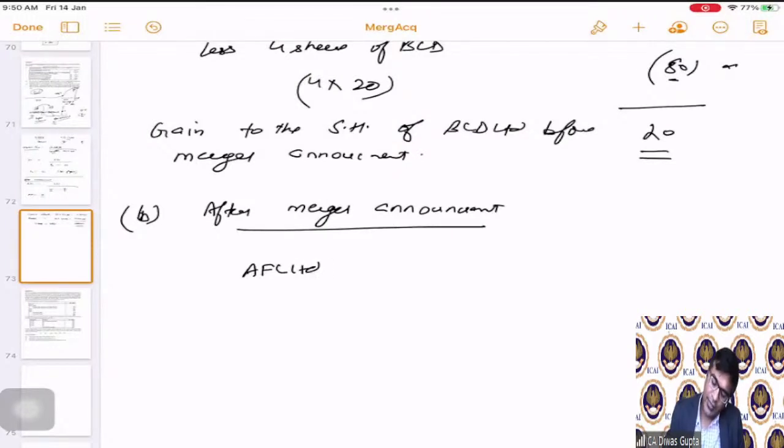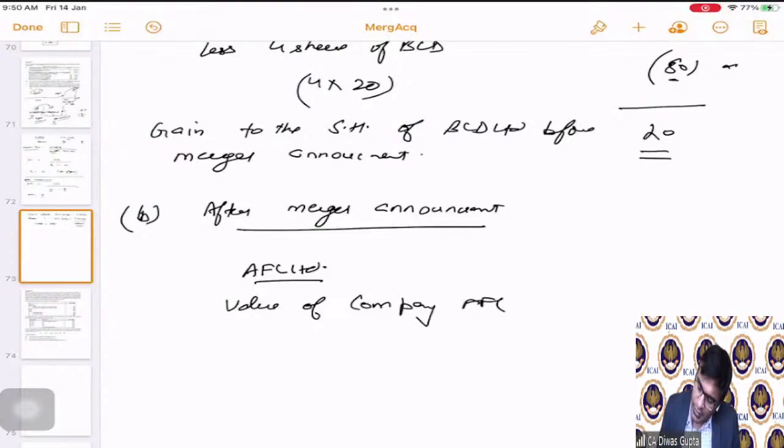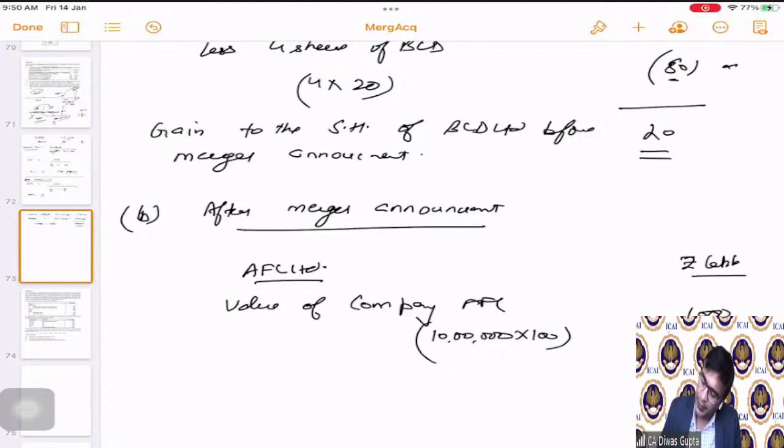If we talk about AFC Limited, what is the value of the company? AFC is 10 lakh shares into 100 rupees price. I'm putting numbers in rupees and lakhs, so it becomes 1000.